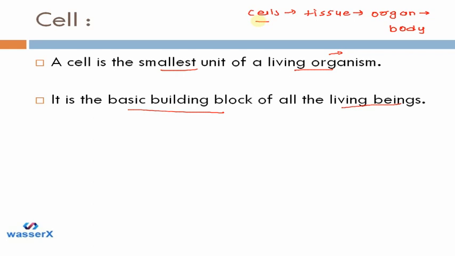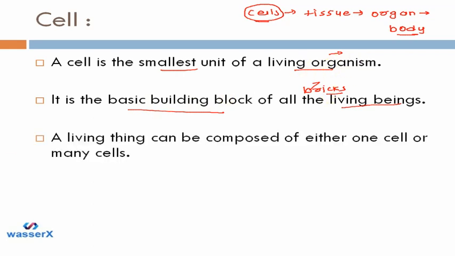You will say that the building is made up of bricks. The same way, the body is made up of different types of cells. So that's how we can say that cells are the basic building blocks of all living beings or all living organisms.